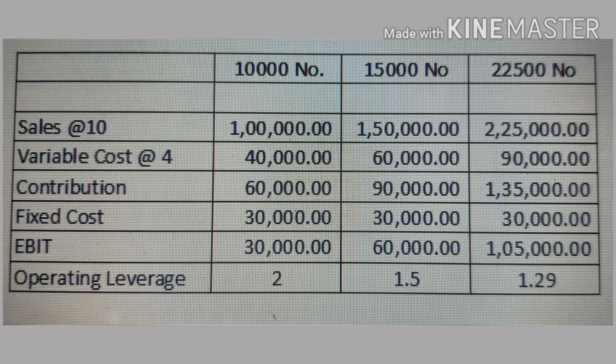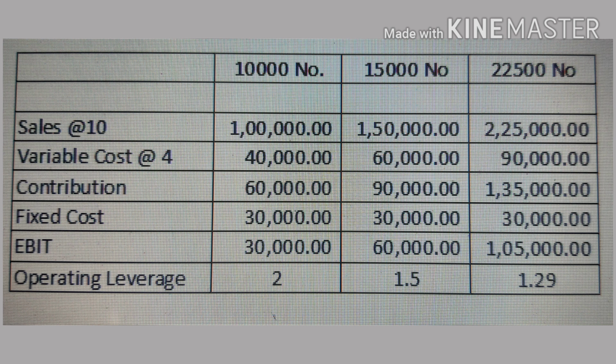In the second situation, where the sale is 15,000 numbers, the operating leverage works out to be 1.5. That is, contribution is 90,000 and EBIT is 60,000. So the operating leverage changed from 10,000 to 15,000 numbers. Here, 1% change in the sales at 15,000 numbers will make a change of EBIT only 1.5 times.